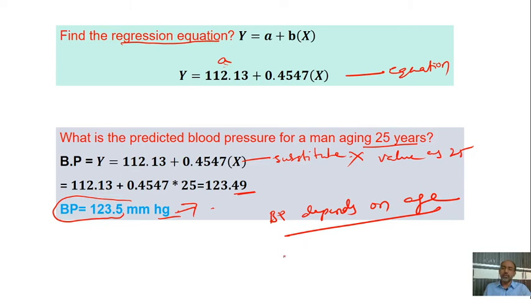Now we'll do age depends on BP. Of course this is not an appropriate measurement, but for the purpose of learning, we'll learn vice versa also. So whether the age is influenced by the BP. This is what we want to know.